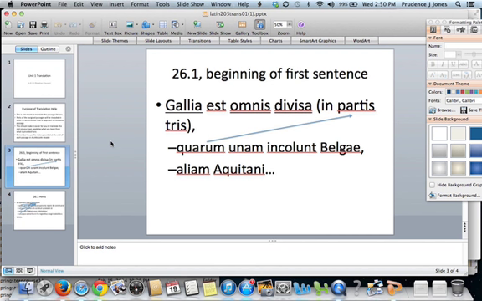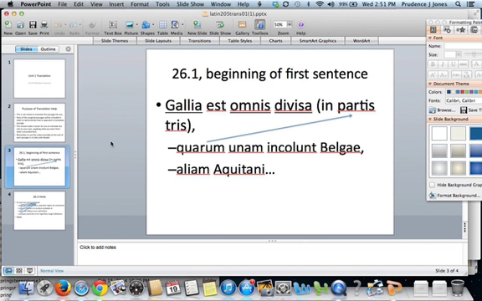Now we have a prepositional phrase, in partes tres. Now you might be more familiar with the forms partes tres. And we have in plus the accusative, so we're going to translate into. So all Gaul is divided into 3 parts. Now, next comes a subordinate clause. It's a relative clause. We see quorum. As you know, every relative pronoun has to have an antecedent. The arrow points to the antecedent. So the antecedent of quorum is partes. It's feminine and plural because partes is feminine and plural. Quorum, however, is genitive because of its function within its own clause.